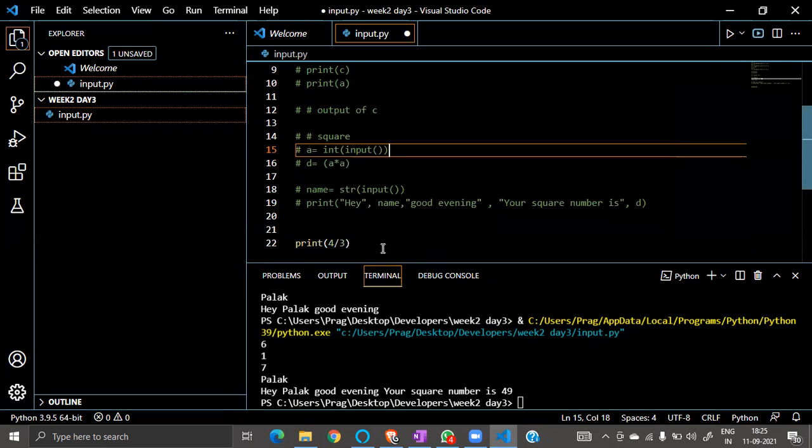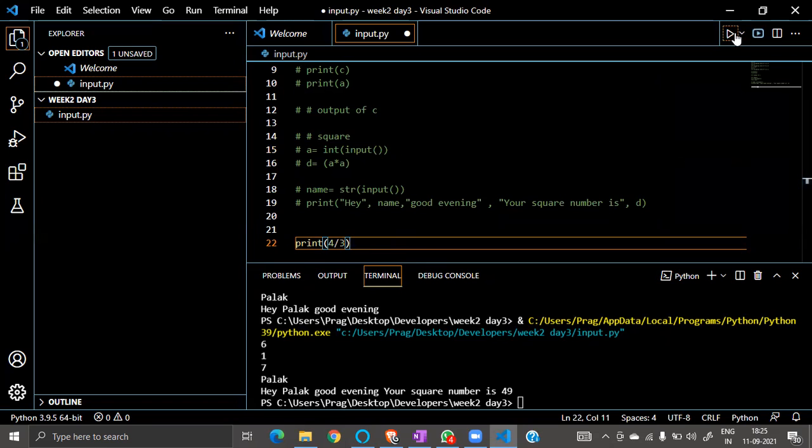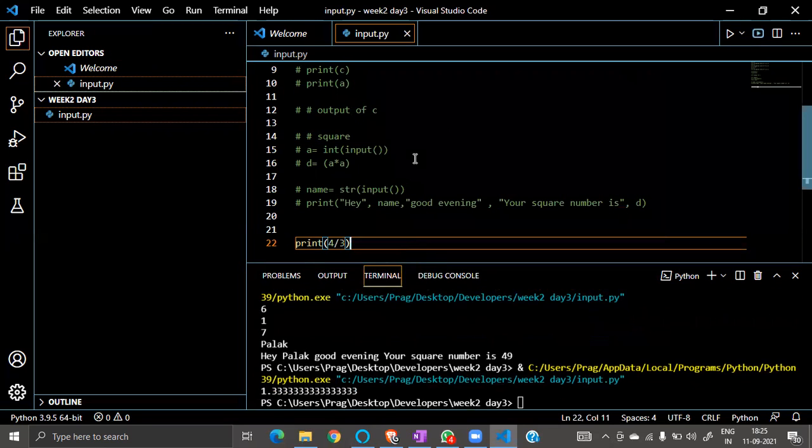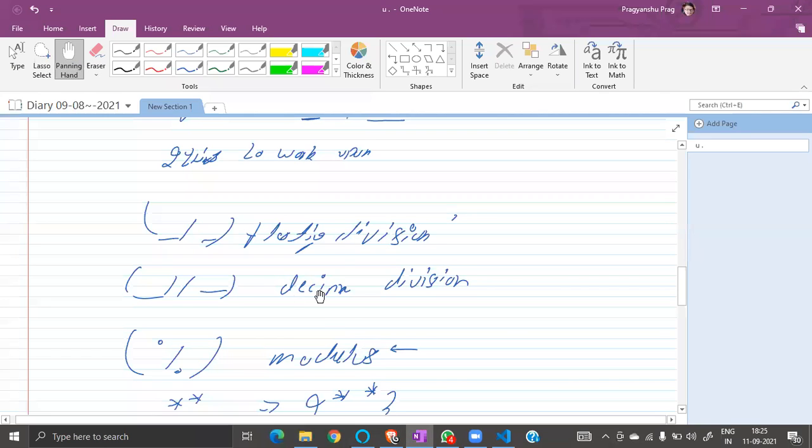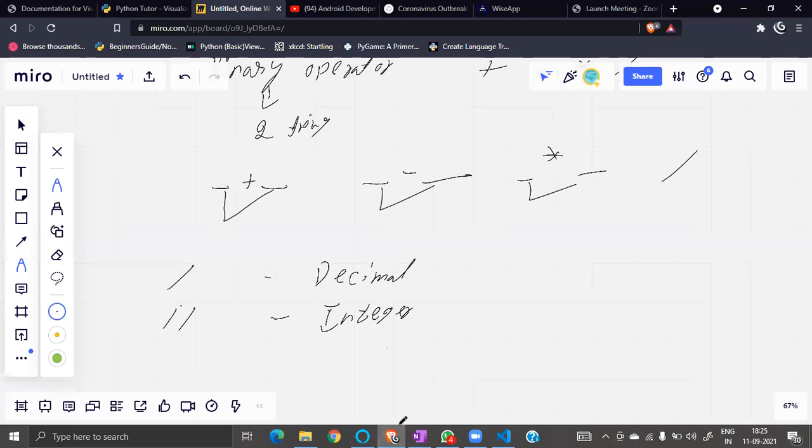Will that work? I have a doubt. Yeah, it gives me 1.33.